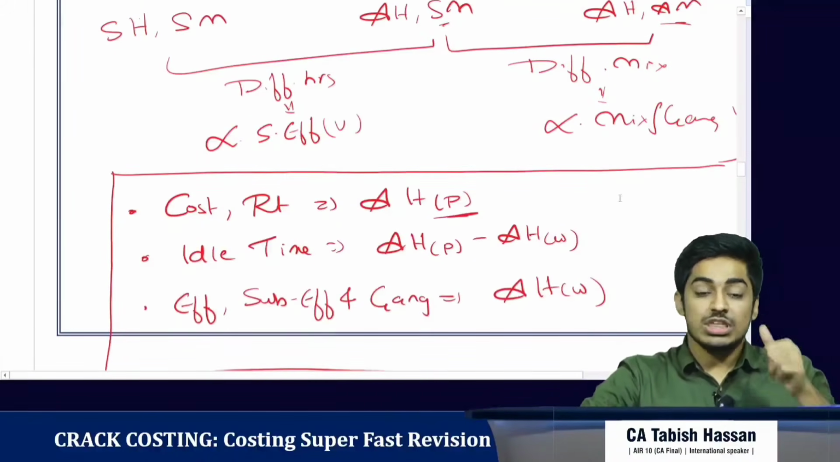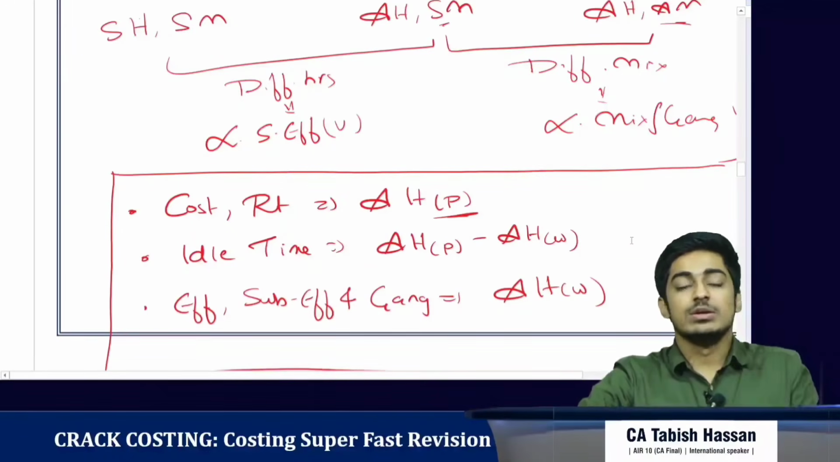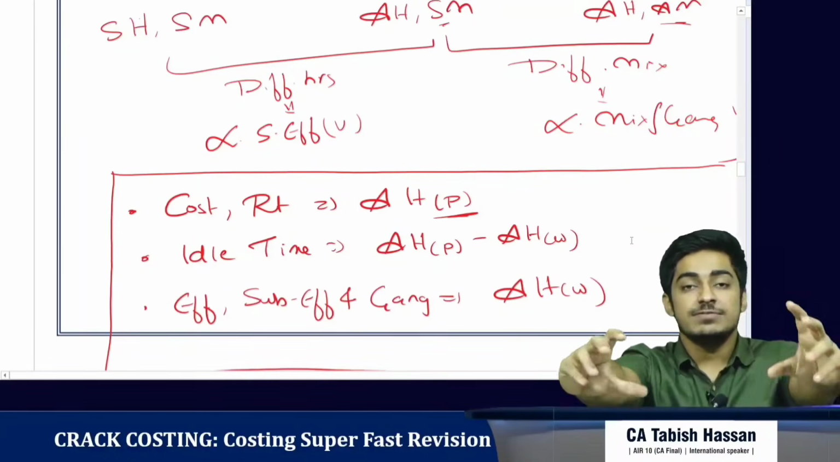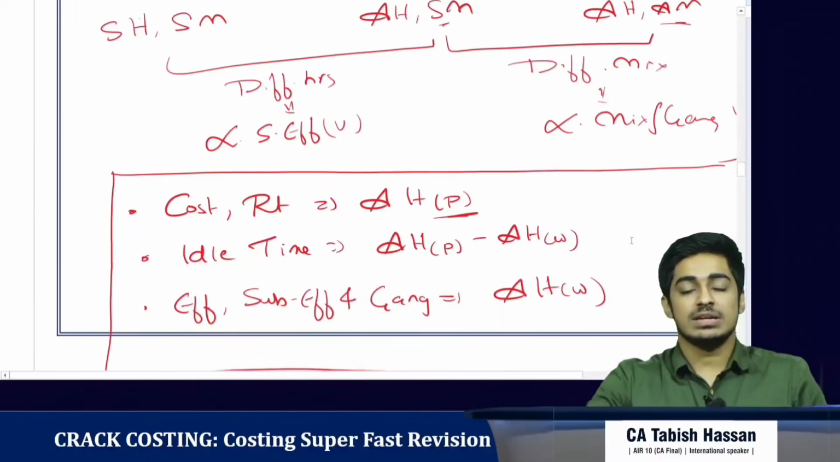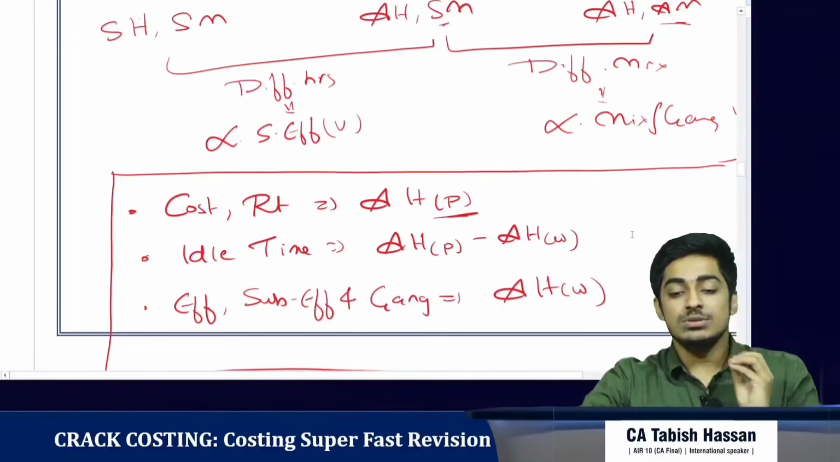So, thumb rule: for labor cost and labor rate variances, we are using actual hours paid. For idle time variances, we are taking the difference between actual hours paid and actual hours worked. And for labor efficiency, labor sub-efficiency and gang variances, we are taking actual hours worked.